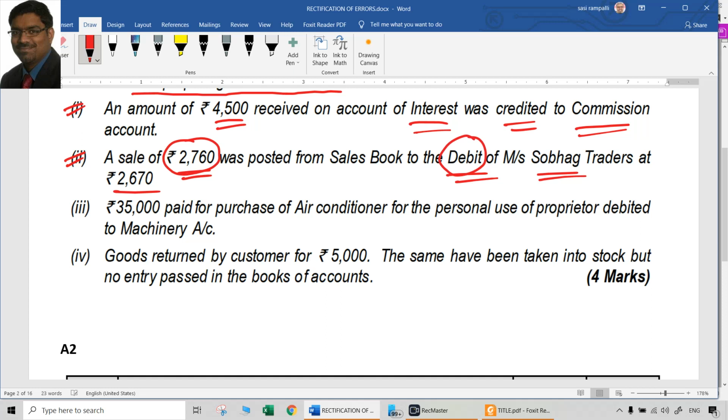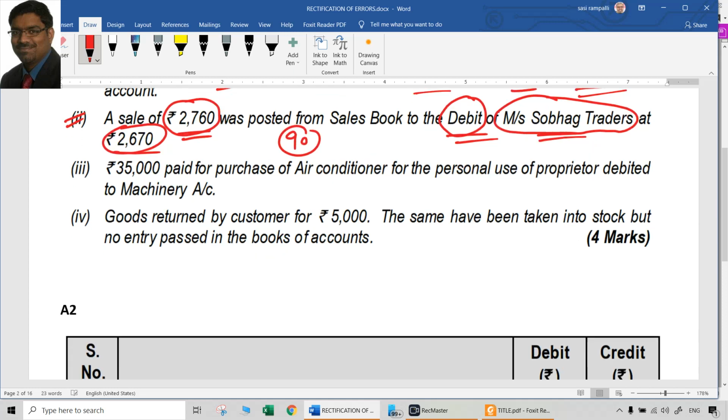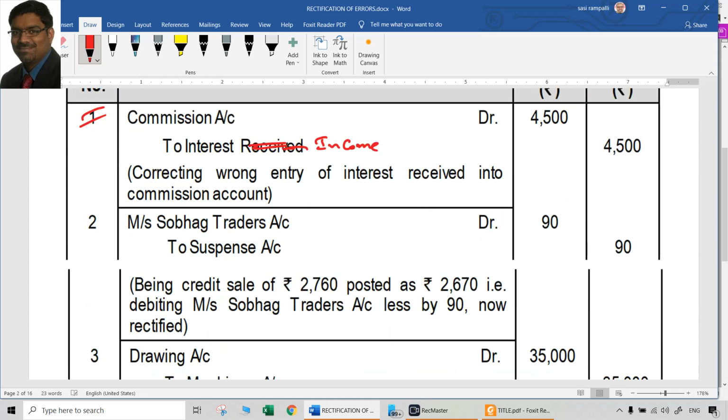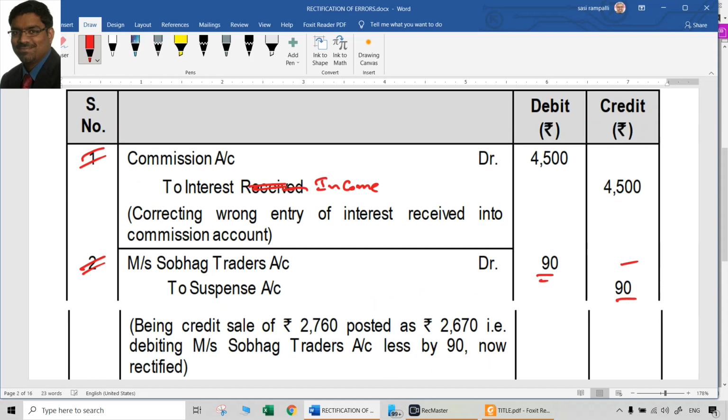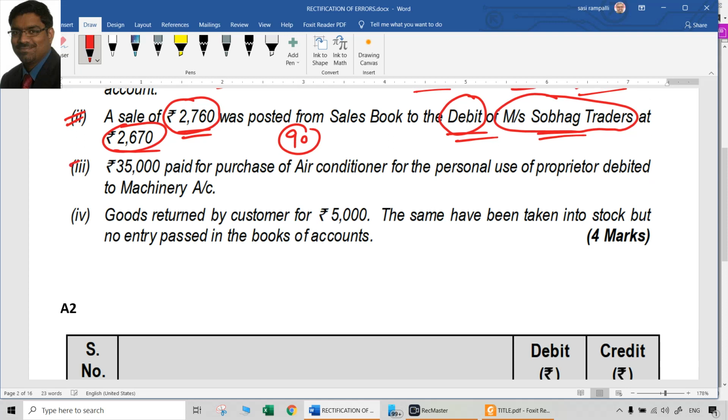But the problem here is not the side. Problem is with the amount. 2760 was supposed to be debited, but they debited only 2670. So 2760 minus 2670 means they have debited short 90 rupees to Sobhag Traders. Once that is a short, only one-sided error this is. So naturally, Sobhag Traders account to suspense account will be the entry that should be passed as a rectification entry. Amount is 90 rupees. That's all. That is point number 2.